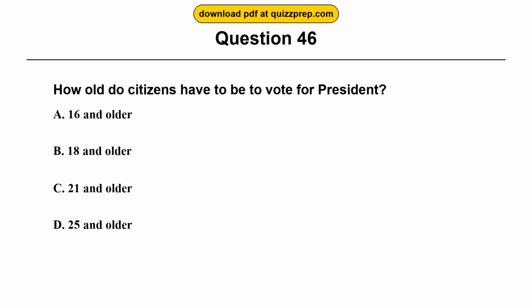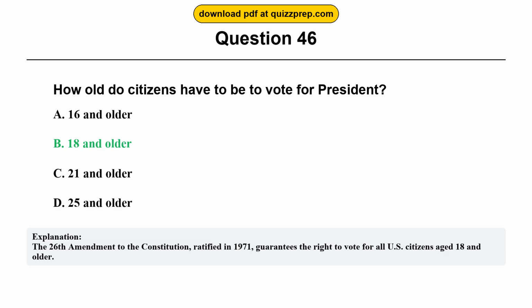Question 46. How old do citizens have to be to vote for president? Option A. 16 and older. Option B. 18 and older. Option C. 21 and older. Option D. 25 and older. The correct answer is option B, 18 and older. The 26th Amendment to the Constitution, ratified in 1971, guarantees the right to vote for all U.S. citizens aged 18 and older.